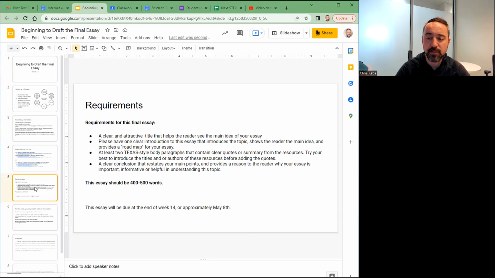A roadmap sentence might just be something like, in this essay, I will discuss the importance of community and why it helps people feel happy. Something as simple as that, everyone. You should have at least 2 body paragraphs in your final essay, and make sure to follow the Texas structure.